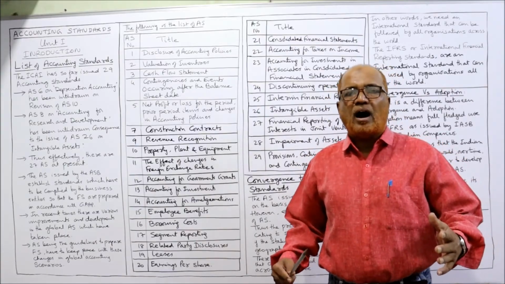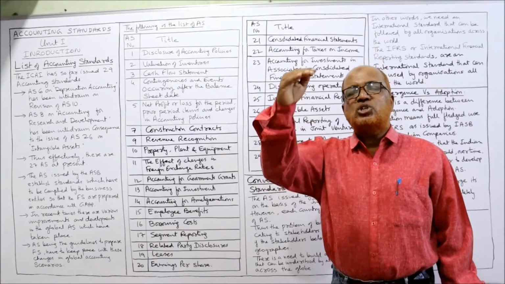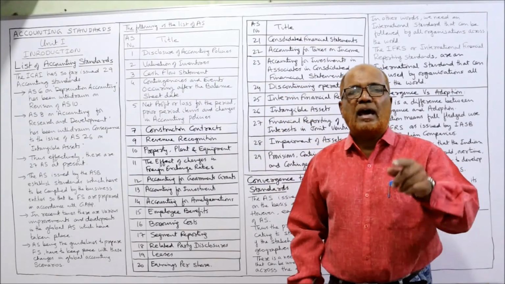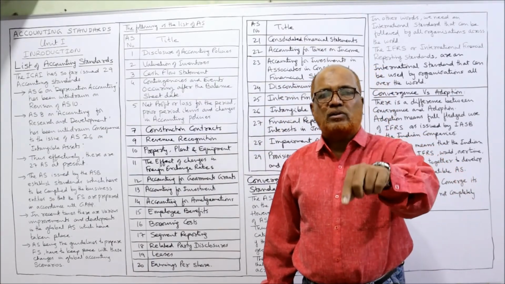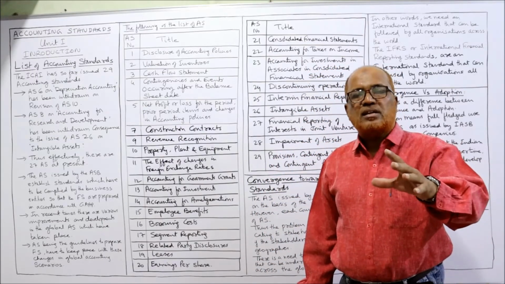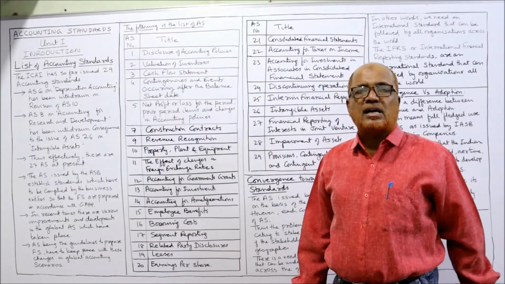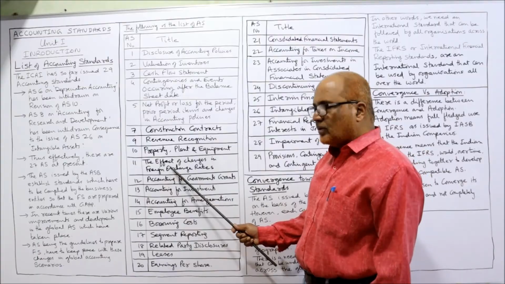Every day, every hour, every minute, the exchange rate will fluctuate. Due to the changes in exchange rate, it will affect the income statement and also the statement of financial position. So how to deal with and incorporate changes in the exchange rate, a new accounting standard has been issued. That is the 11th one.